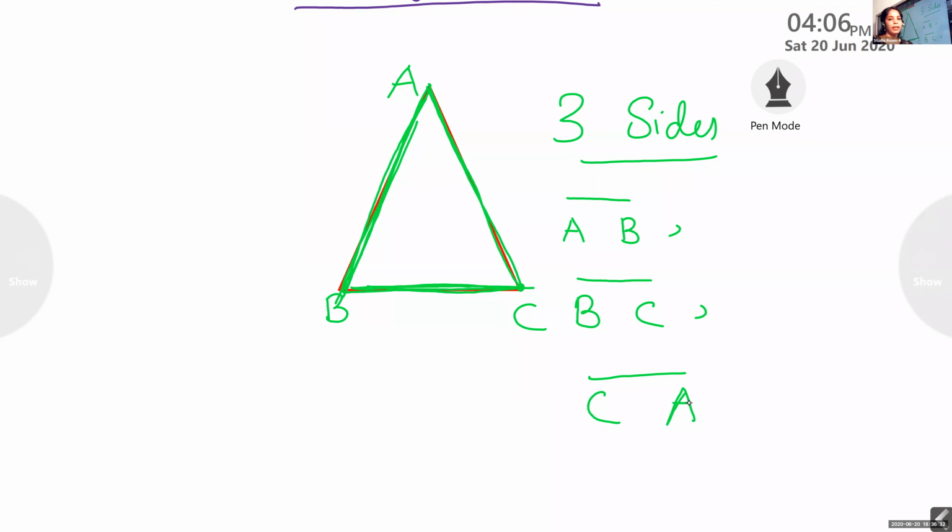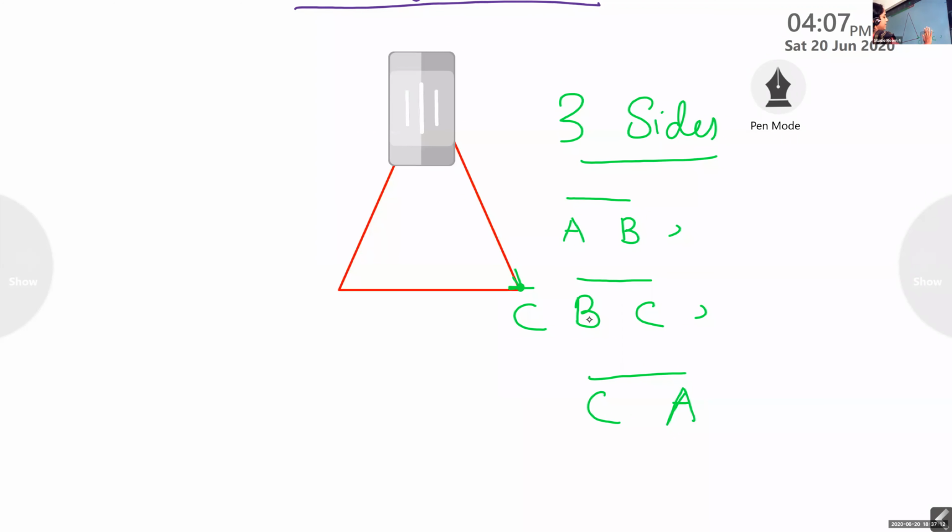Okay. What are they? Tell me the three sides of triangle ABC. Nimicho, will you tell the answer? Can you name the sides of triangle ABC? Line segment AB, line segment BC, line segment CA. Okay, good, good.